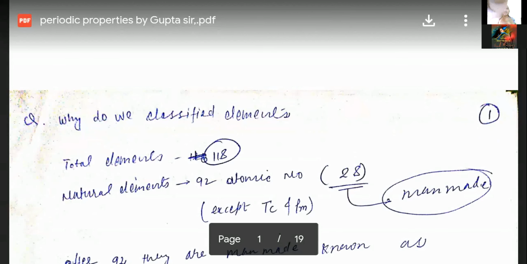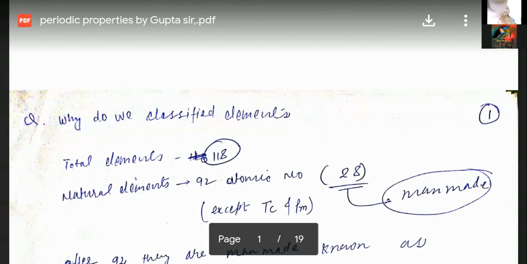Now let us see why we classify the elements. The first major point: why do we classify the elements? They have given two reasons. The first reason for classifying the elements is to make the study of elements easy. And the second point is to save time.